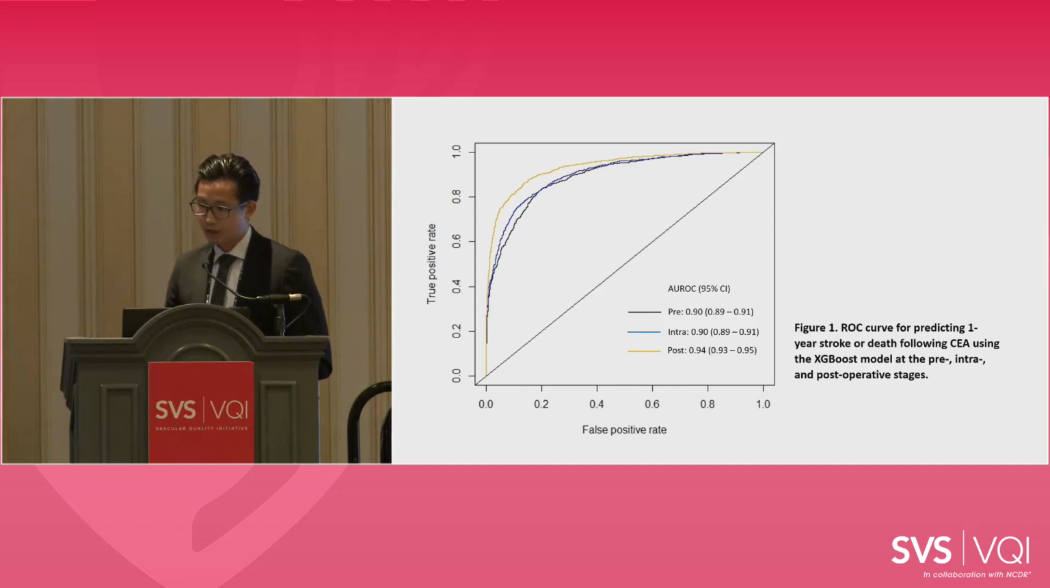This is the ROC curve for predicting 1 year stroke or death following CEA using our best performing XGBoost model, again at the pre, intra, and postoperative stages. So you can see excellent performance throughout with AUROCs at or above 0.9. There were no significant differences between our pre- and the intraoperative models, and this suggests that a lot of the predictive power lies with the preoperative variables.